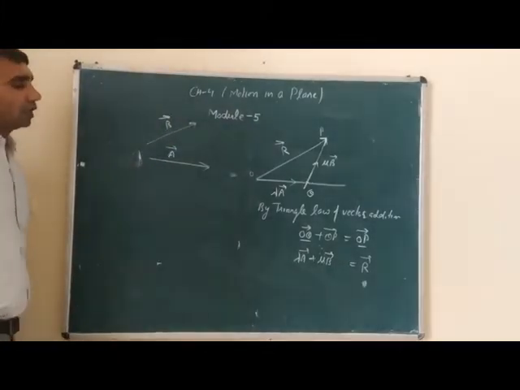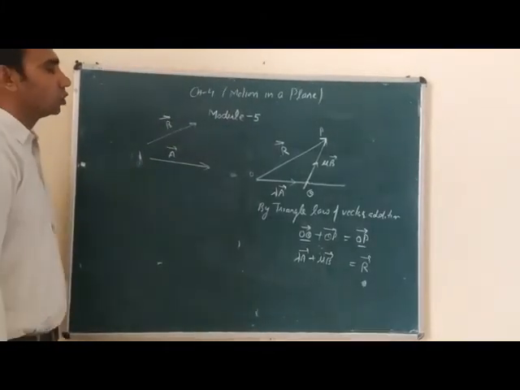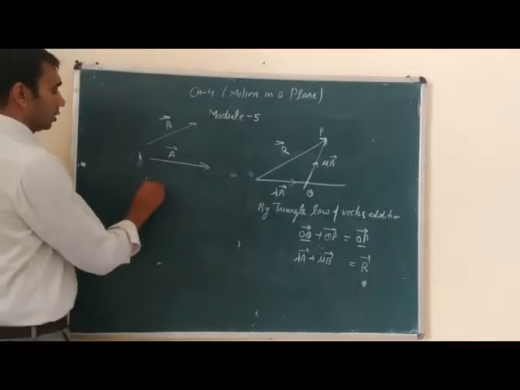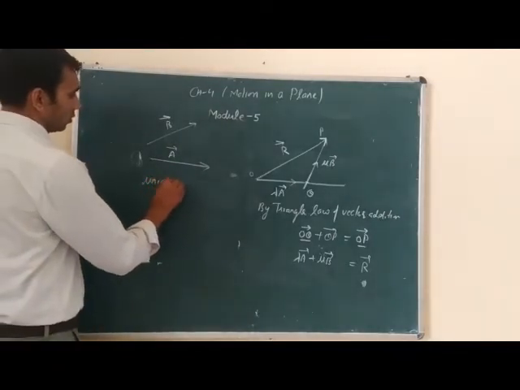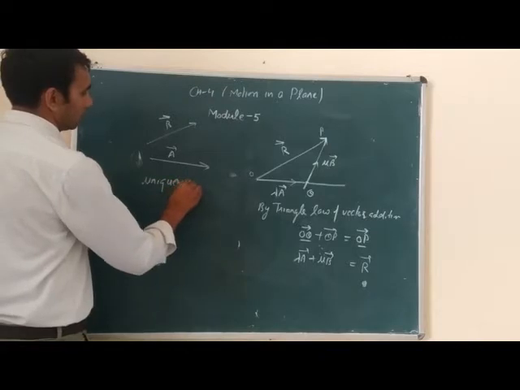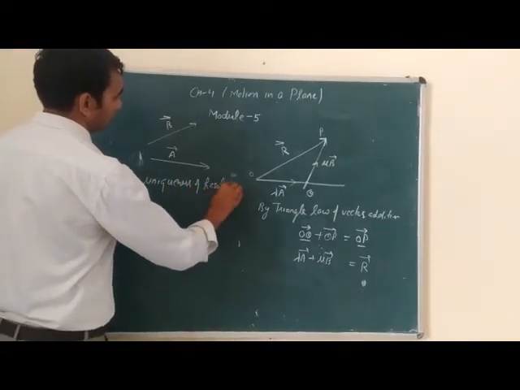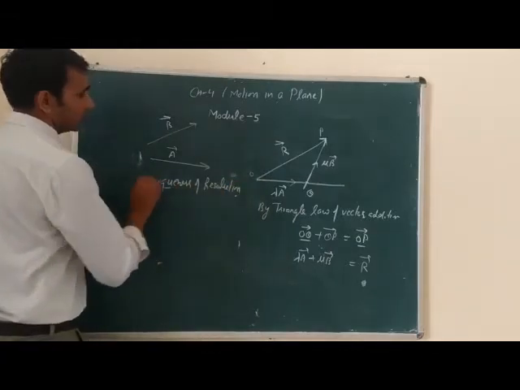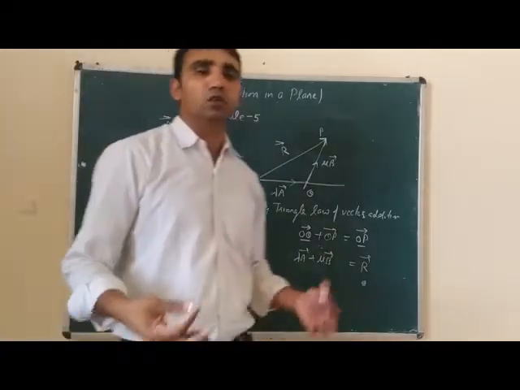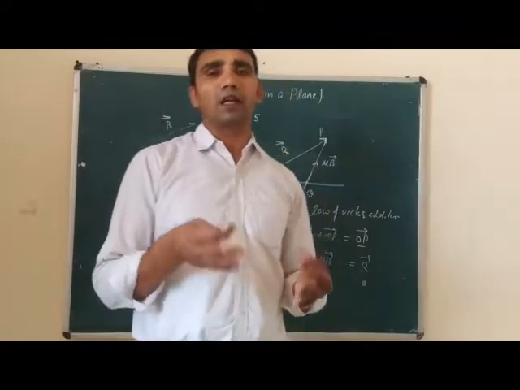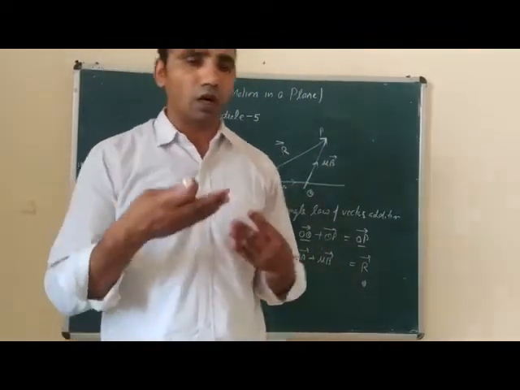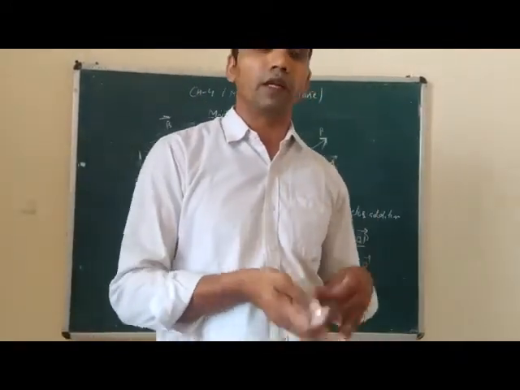Now, uniqueness of resolution of a vector. Uniqueness means the resolution of a vector is unique, that is, there is no other way to resolve the vector.